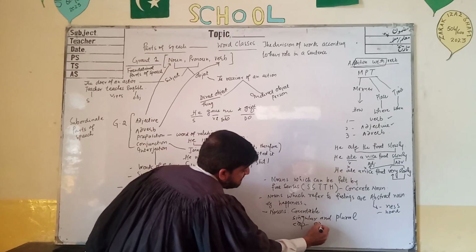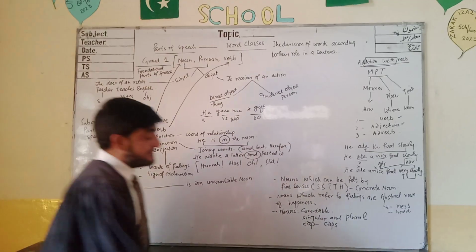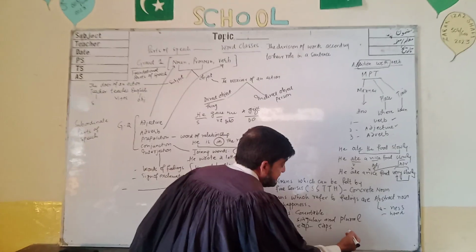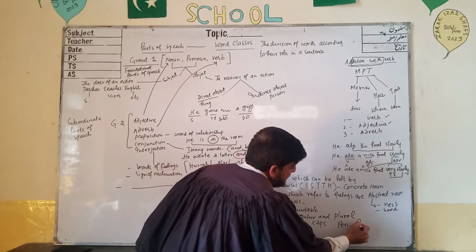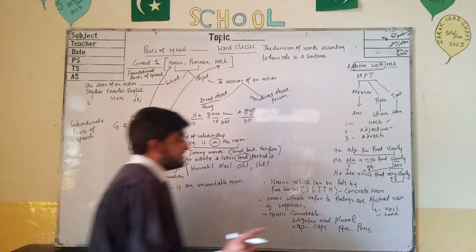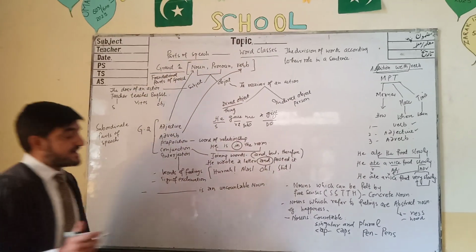So the plural of cap is caps. Then there is a pen. Pen plural is pens. So those nouns which can be counted are known as countable.